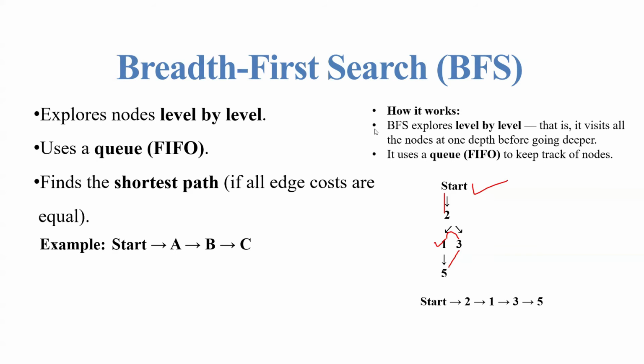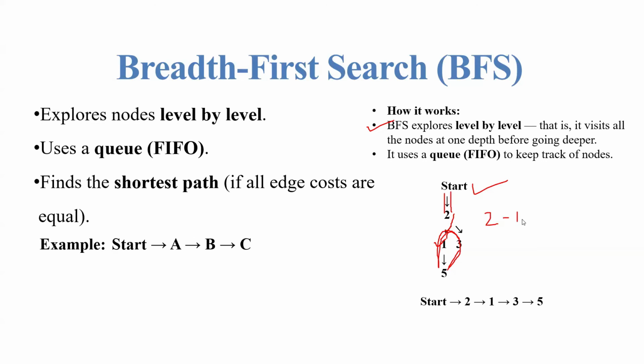So how does it work? BFS explores level by level, that is, it visits all the nodes at one depth before going deeper. It uses a queue to keep track of nodes. For example, when it starts, it comes to the first node. After that, it goes to the second. And before going into the last one, it comes to the parallel one, 3. And next, it goes to 5. So that is the order.